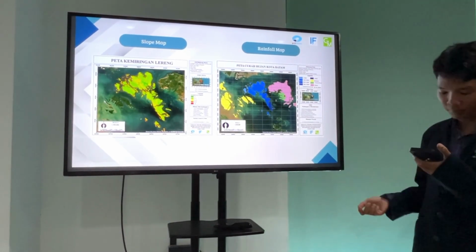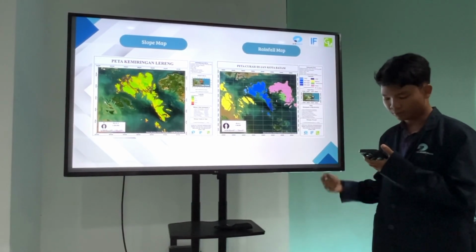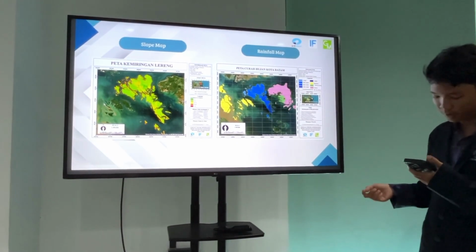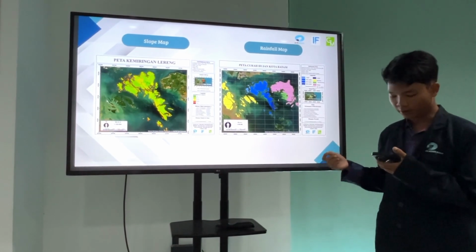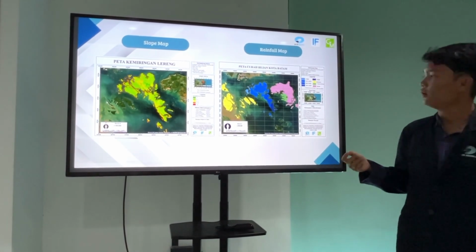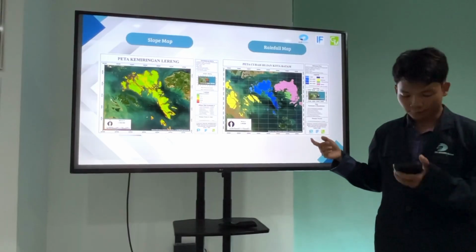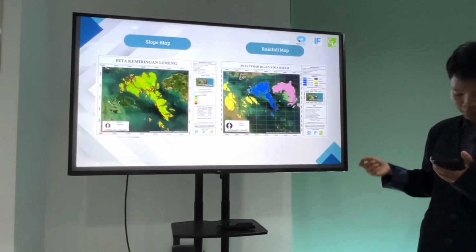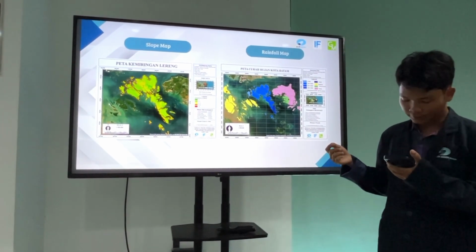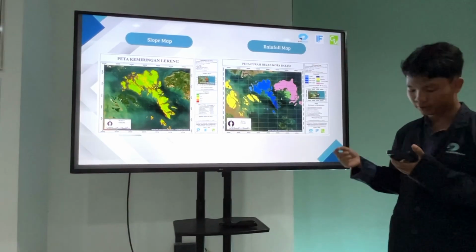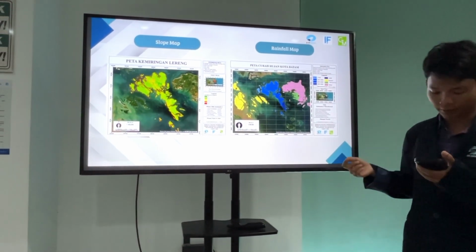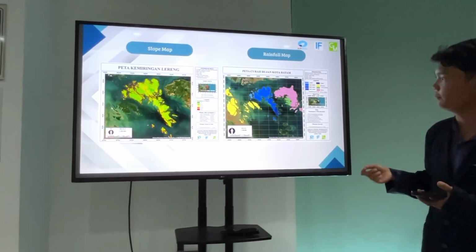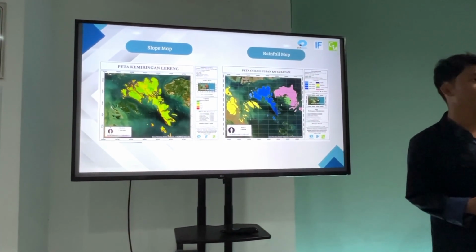The following is a slope map of Batam City. For the legend, dark green represents a very low slope of less than 8, light green indicates a low slope of 9 until 15, yellow represents a medium slope of 16 until 25, orange 26 until 45, and finally, the areas with a very steep slope above 45. The next slide will be continued by Slamet.